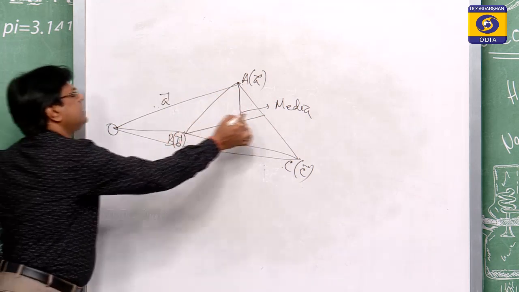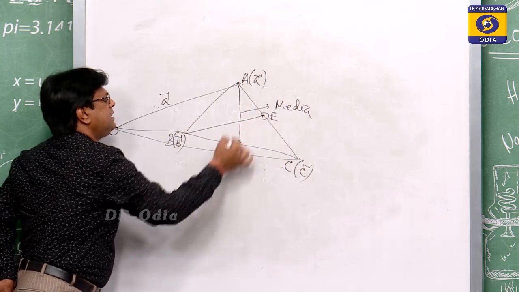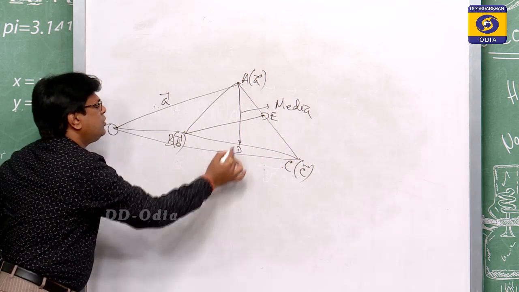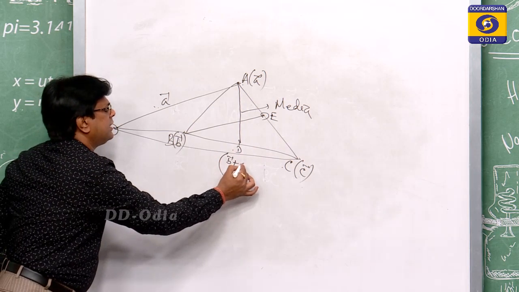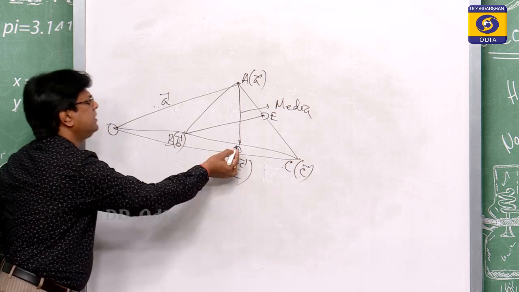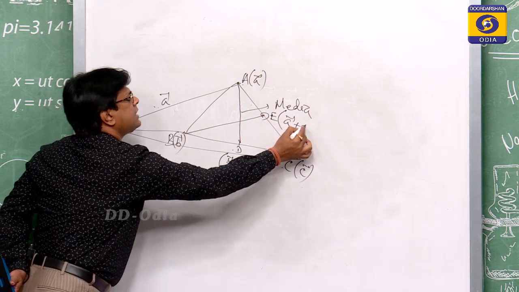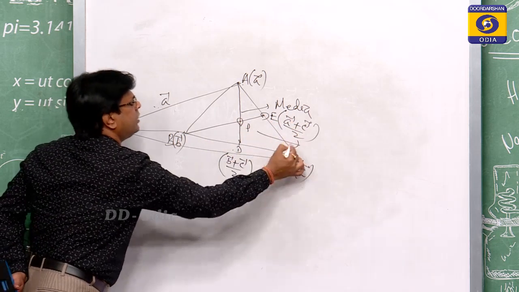Suppose this is D and this is E. D is the midpoint of BC, so its position vector is b plus c by 2. E is the midpoint of AC. Then P is the centroid.